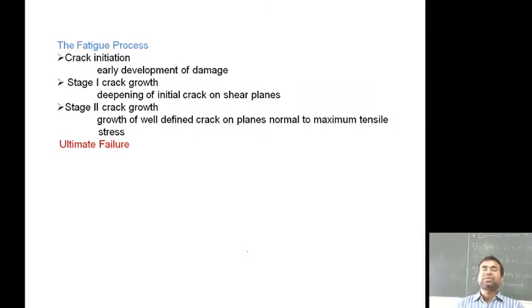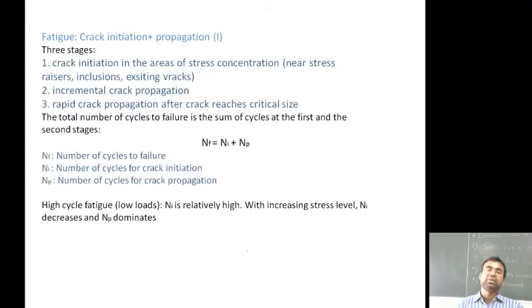So the fatigue process: crack initiation, early development of the damage; stage 1 crack growth, deepening of the initial crack on the shear plane; stage 2 crack growth of the well-defined crack on the plane normal to the maximum tensile stress; and the ultimate failure. These are the 3 stages which we discussed throughout the lecture. The crack initiation in the area of stress concentration near the stress riser, inclusions, existing cracks. The incremental crack propagation, then rapid crack propagation after the crack reaches the critical size.